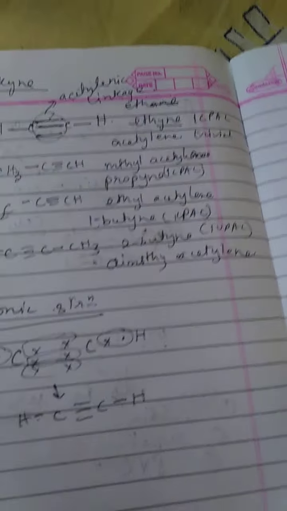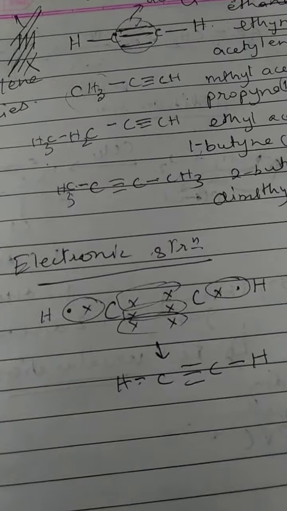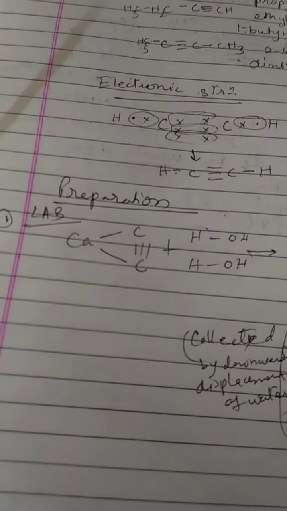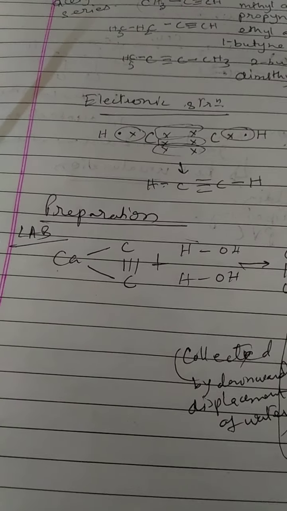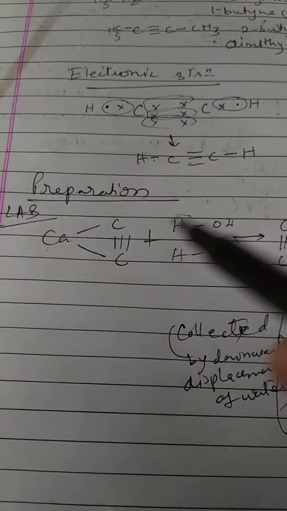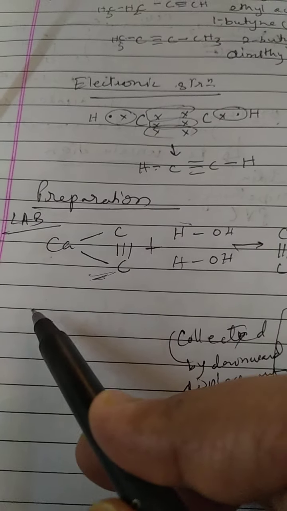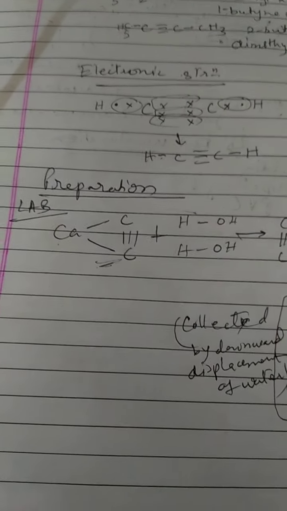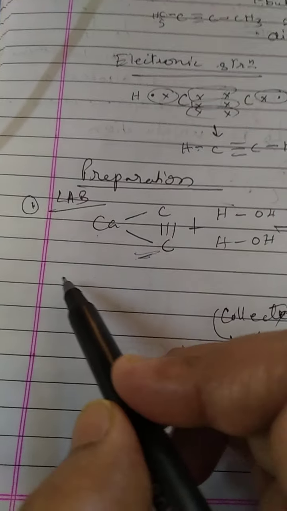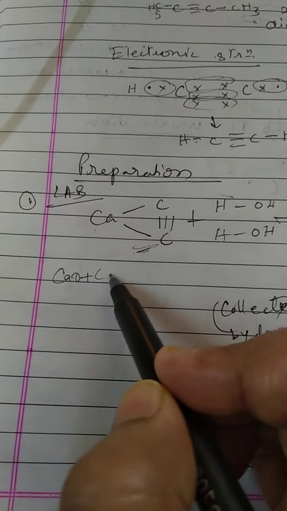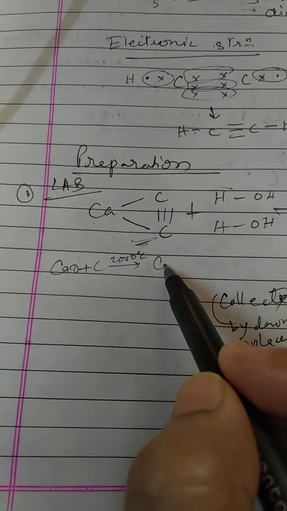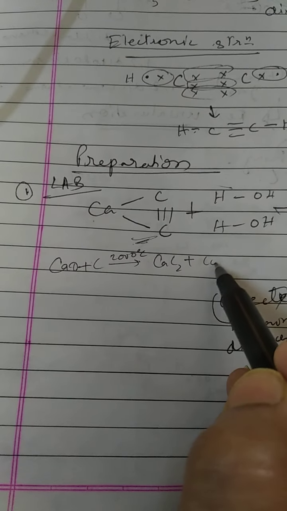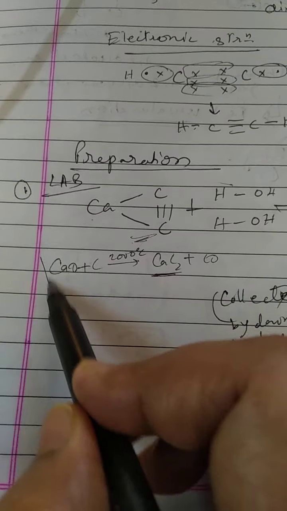So next comes how it is being prepared. We will learn about the preparation. So first, the lab preparation is done by adding water, cold water, to calcium carbide. Now this is your calcium carbide. Now how is calcium carbide being formed? It is formed by mixing calcium oxide with carbon at a very high temperature, we get calcium carbide and carbon monoxide.